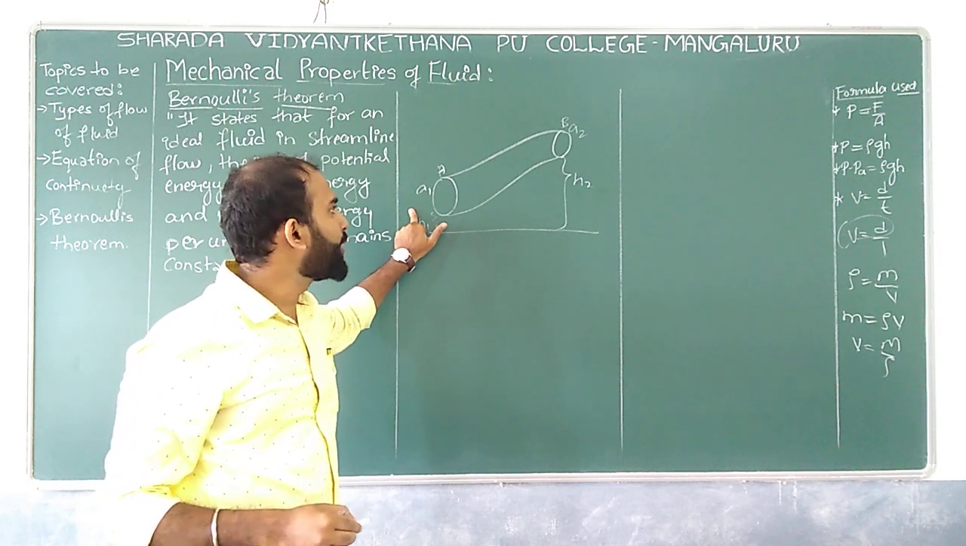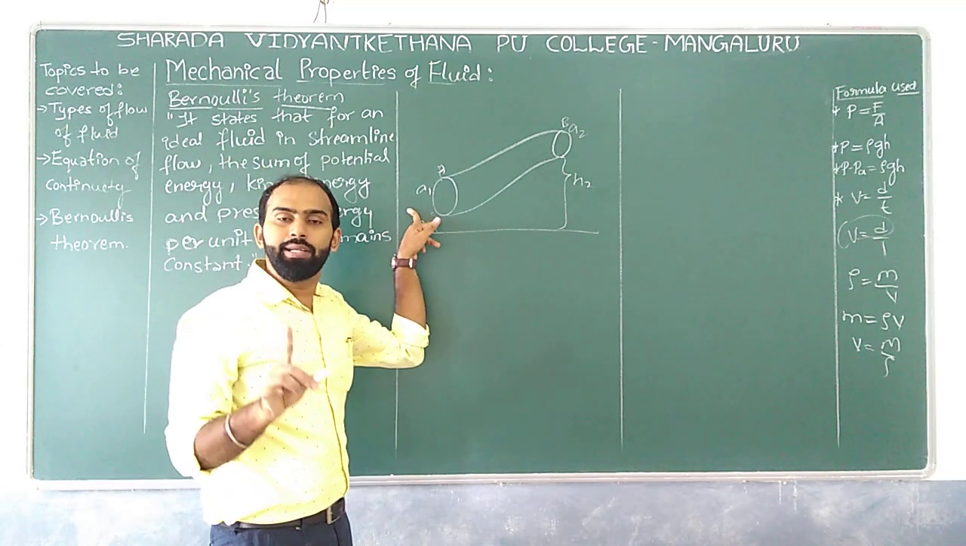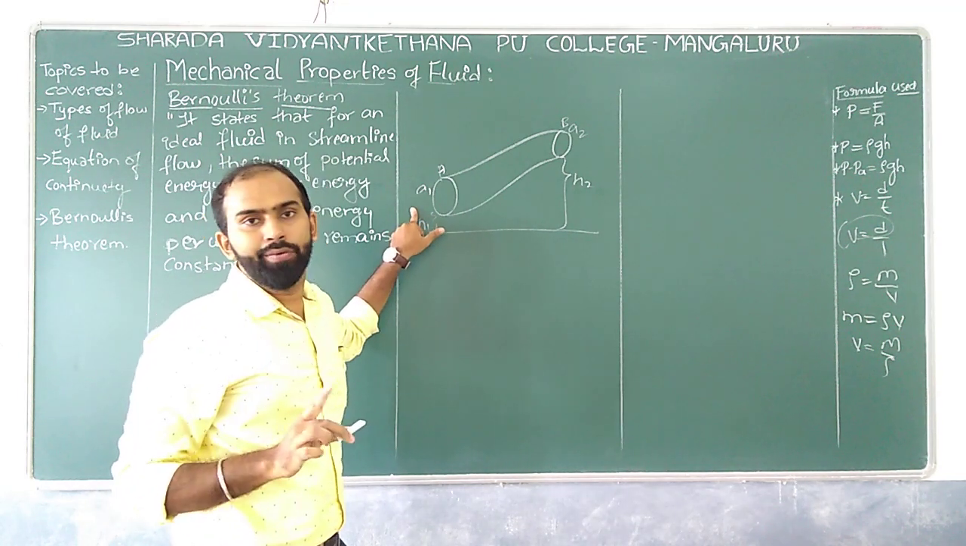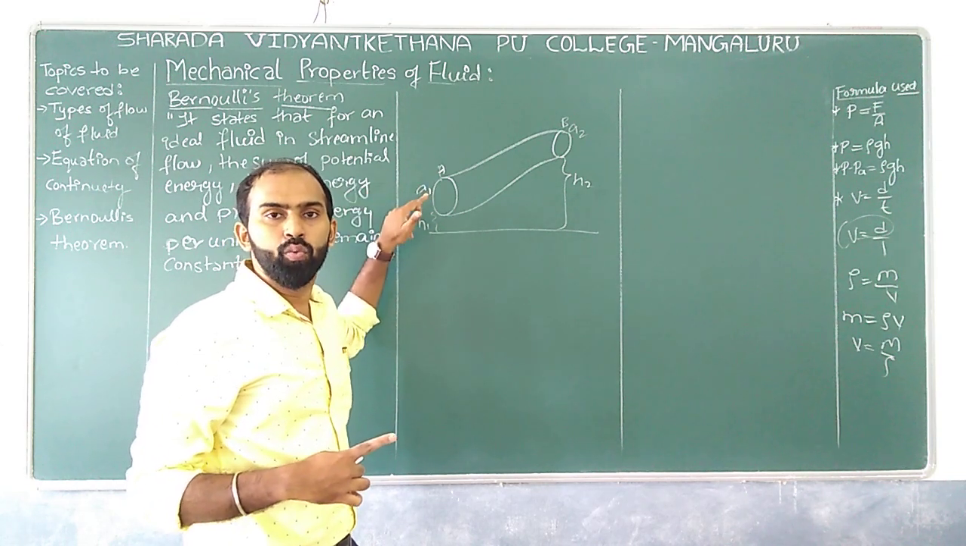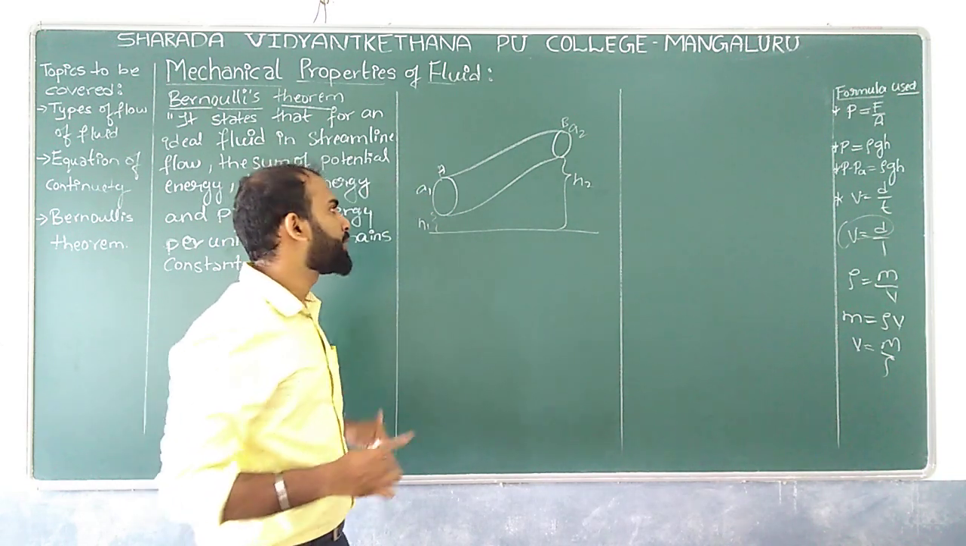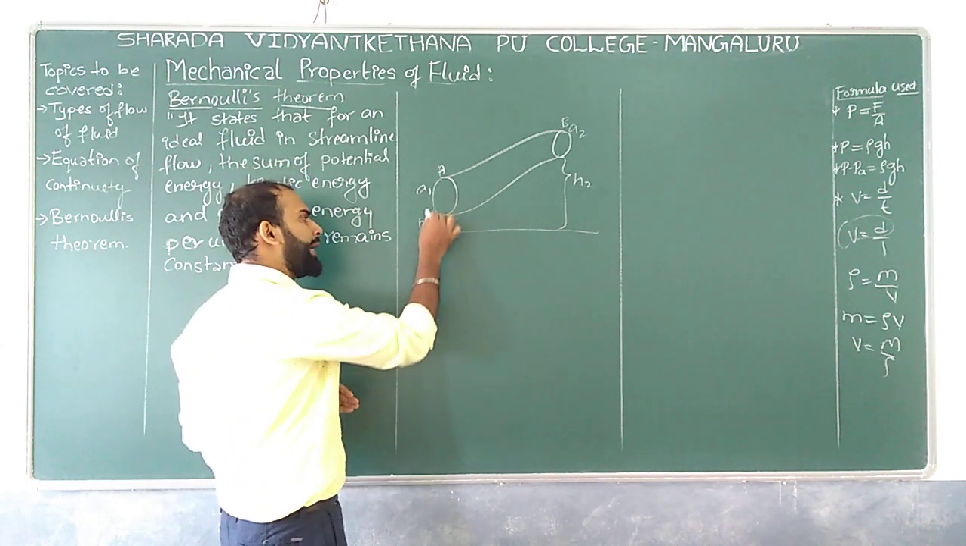Now your fluid is moving from A to B, let us say. Since it is in a streamline flow, we can say that the particles of the fluid at a particular point have the same velocity. Then only we can say the fluid is in streamline flow. Right?